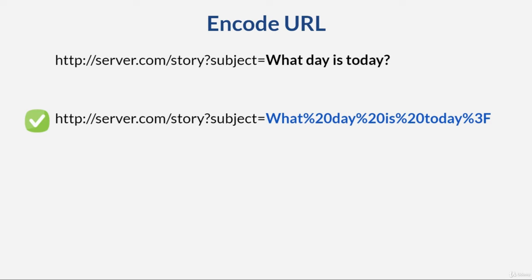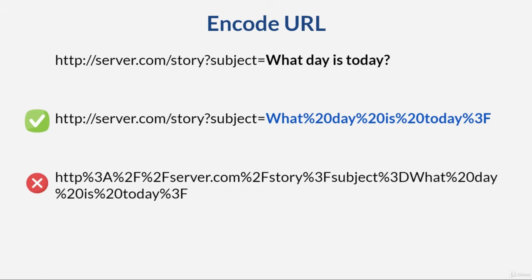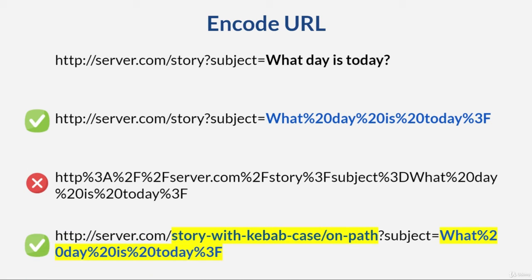A common pitfall is encoding the whole URL. Don't do this. Instead, make sure that the scheme, host, and path do not contain reserved values like white space or question mark. Use a standard like snake case or kebab case for the URL. Only encode the value of the query parameter like this one.